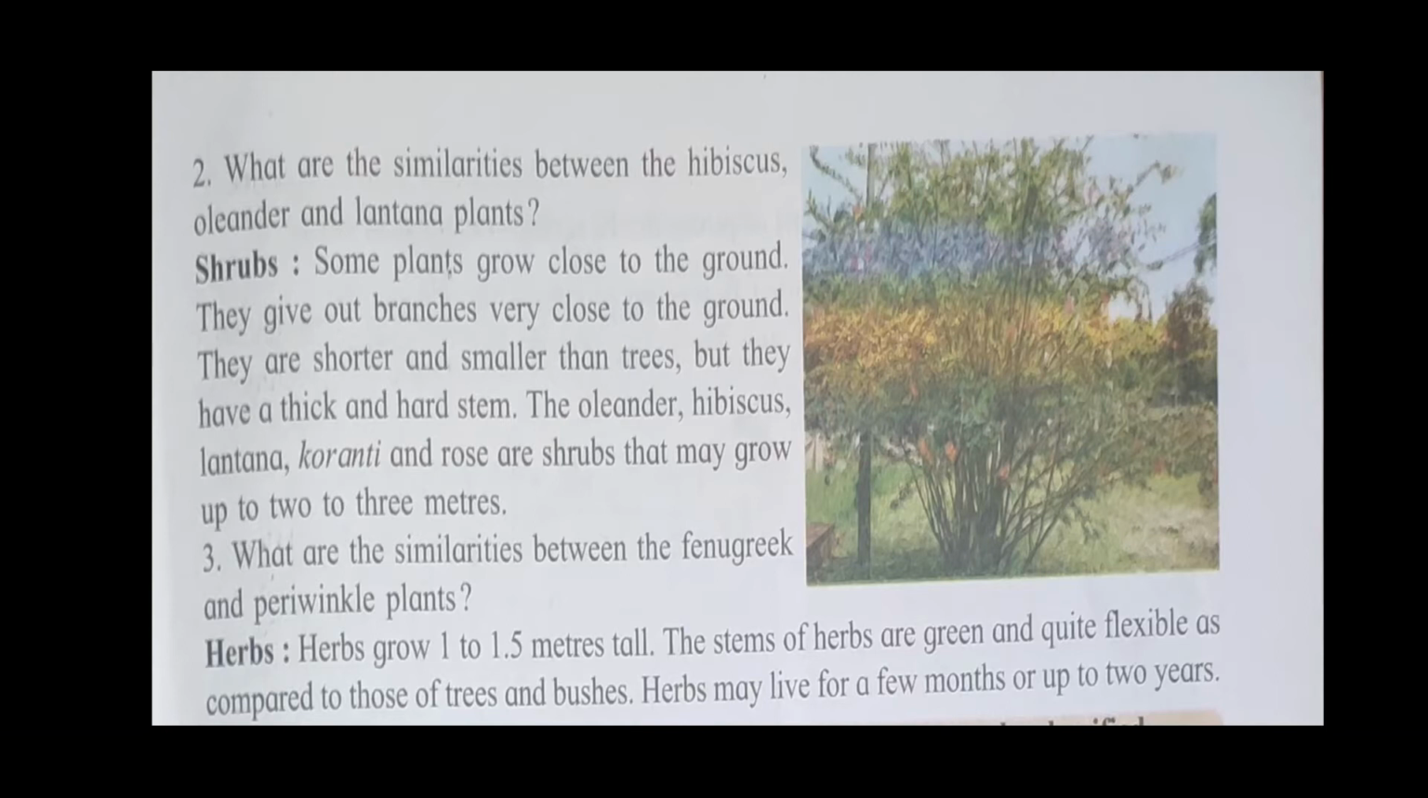The oleander, hibiscus, lantana, coranti, and rose are shrubs. They may grow up to 2 or 3 meters.